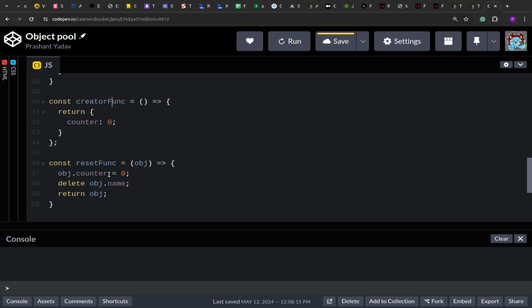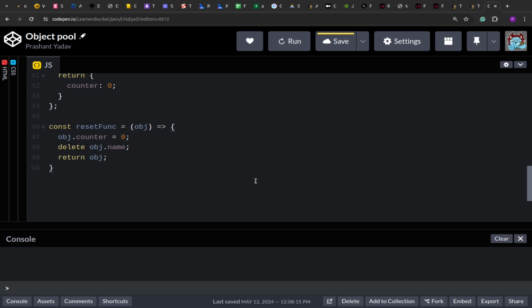Now the creator and the reset function both are defined, so we can create a new pool object. So my pool, and we are creating a new resource pool, and to this we are passing the creator function, the reset function, and then we are defining the pool size to be 1, precisely 1. So we have defined a resource pool of size 1.